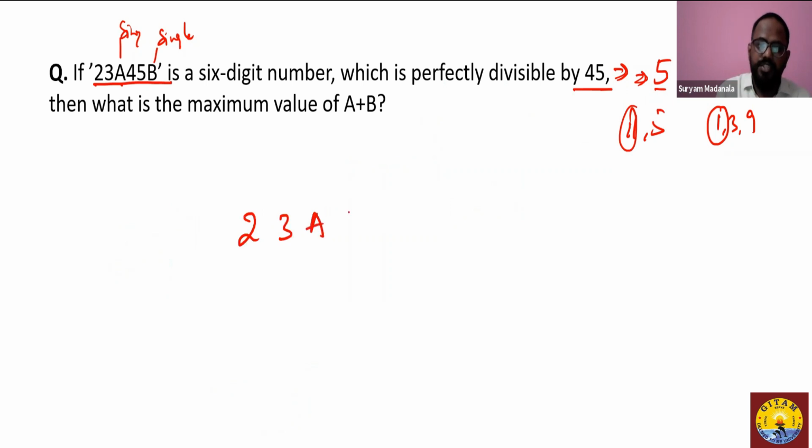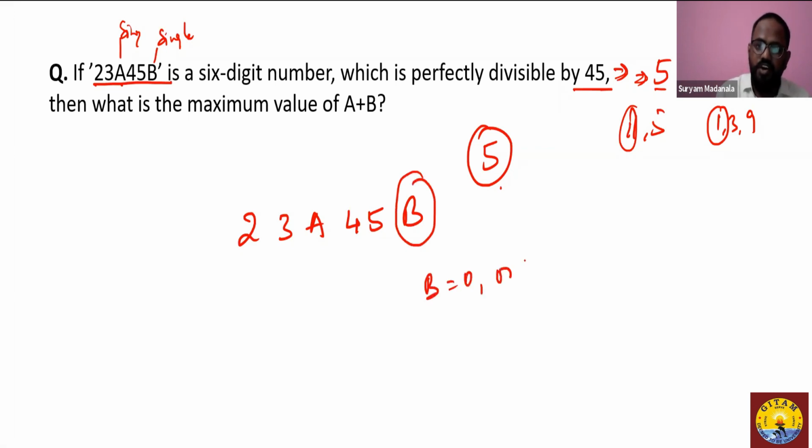So the number is 2, 3, 8, 4, 5, B. First we will identify to make this number divisible by 5. If I want to make this number divisible by 5, I should place this value B to be 0 or 5. So that does mean 2, 3, 8, 4, 5, 5.